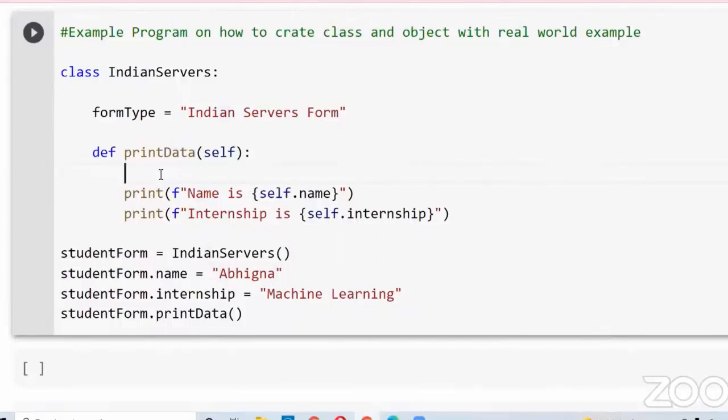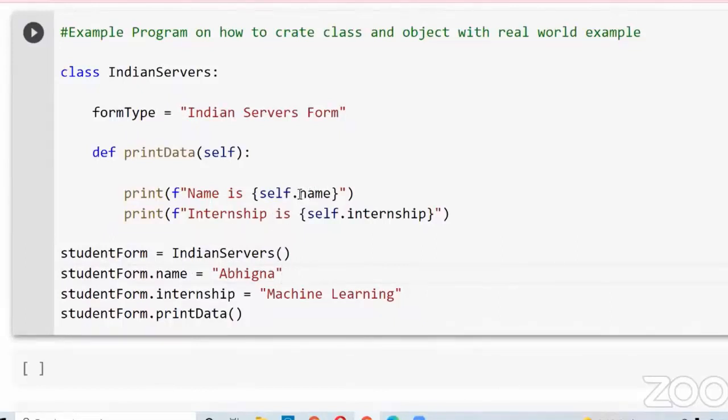Inside this method, I print some statements. I want to print the name of the person who enters the form, and I want to print the internship he selected in Indian Servers company. Here I instantiated the object by using the class name. With the help of the object, I assigned values to name and internship.